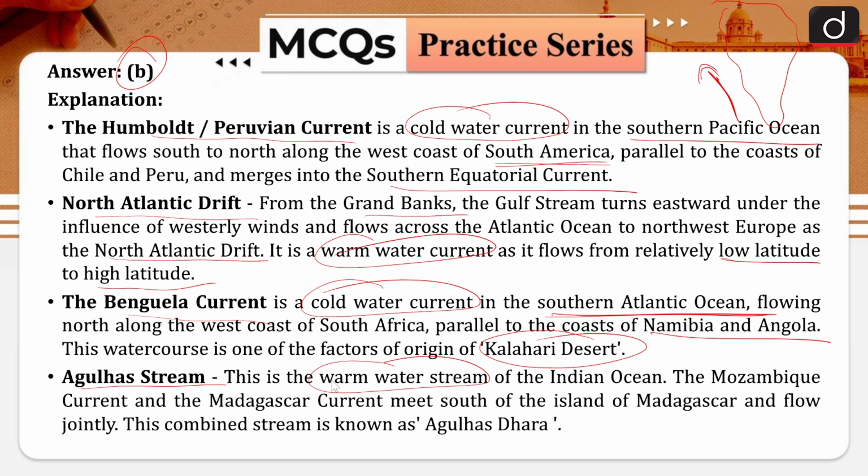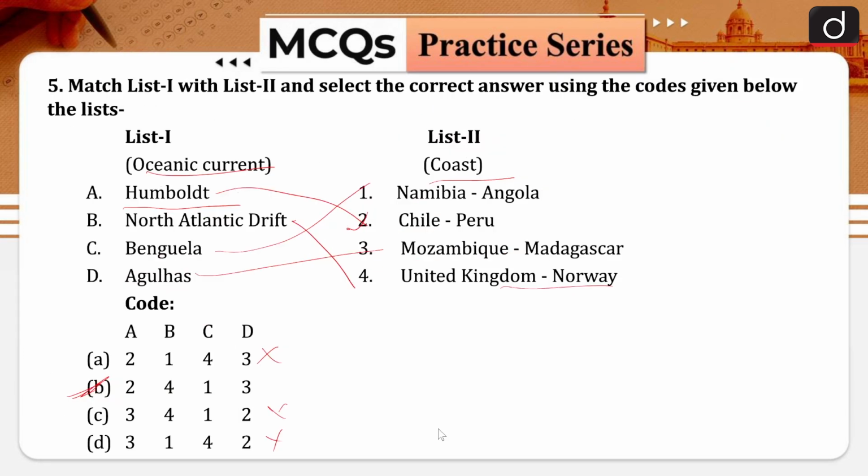It is a warm water stream, lies in the Indian Ocean. The Mozambique current and the Madagascar current meet south of the island of Madagascar and flow jointly, and this combined stream is known as the Agulhas Dhara. So the correct answer is option B.